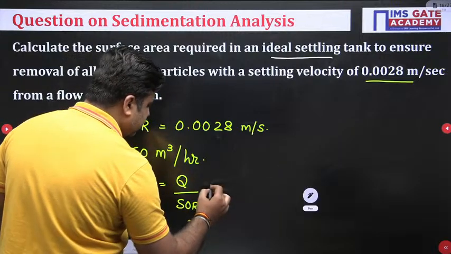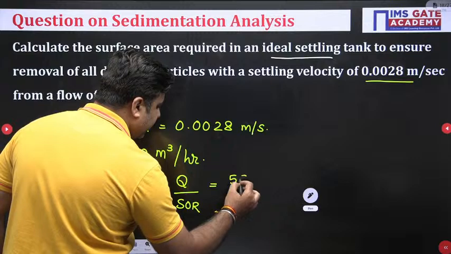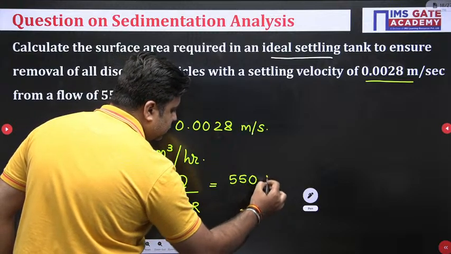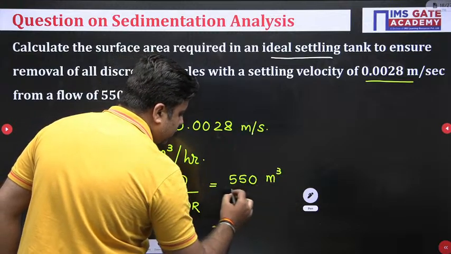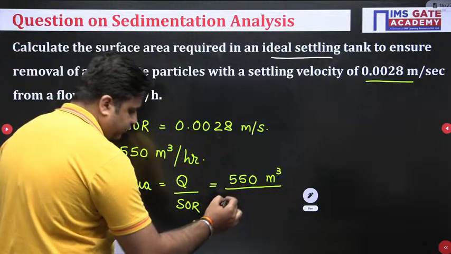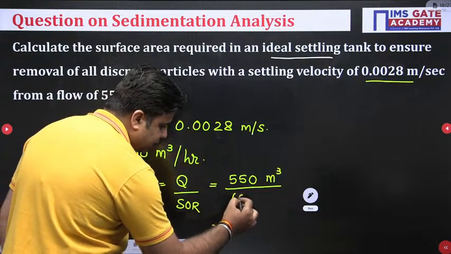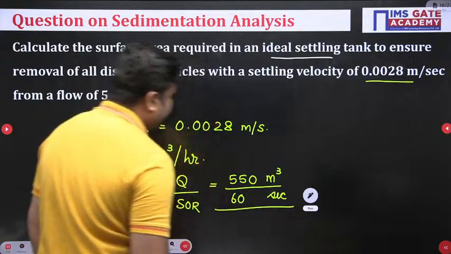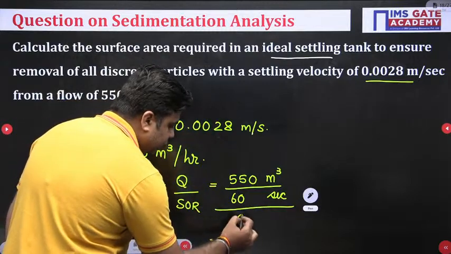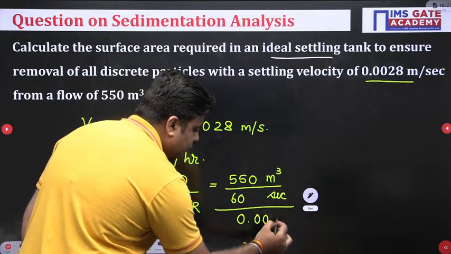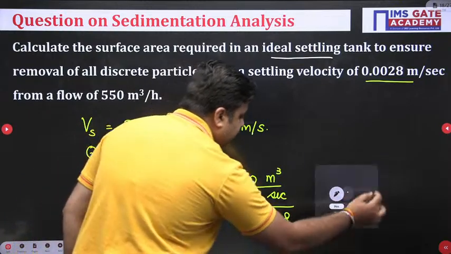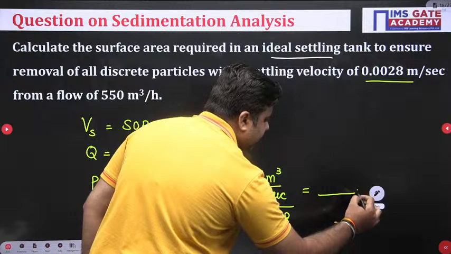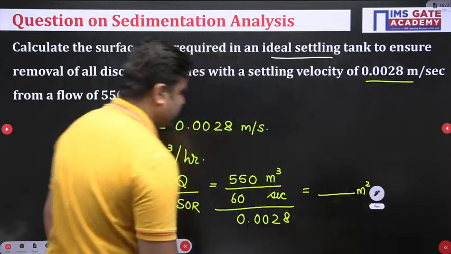So discharge is equal to 550. I convert this into seconds, so this will be meter cube divided by 3600 seconds, so this will be meter cube per second, whole divided by the surface overflow rate, which is 0.0028. So accordingly, you will get an answer that will come out in meter square. Okay, you can solve this.